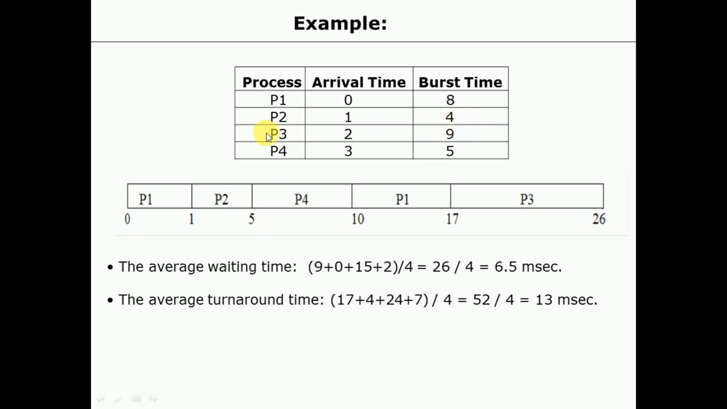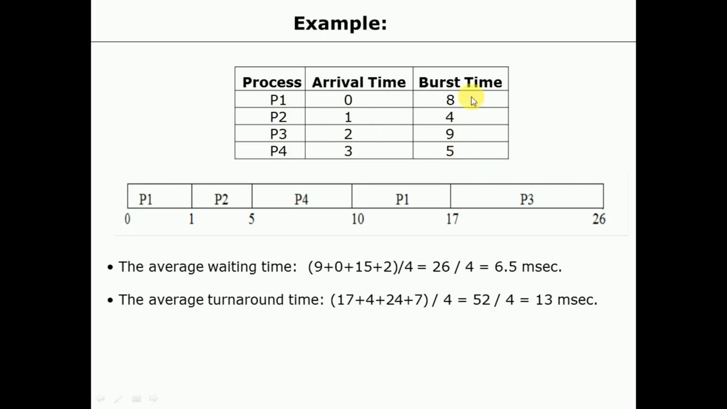So P2 will execute for 4 milliseconds in total, and at timeline 5 P2 completes its execution. Now you have to take up the next process, because all the processes have arrived in the ready queue. Except P2, again you have to compare the remaining time of all the processes. P1 has already executed for 1 millisecond, so its remaining time is 7, the remaining time of P3 is 9, and of P4 is 5.